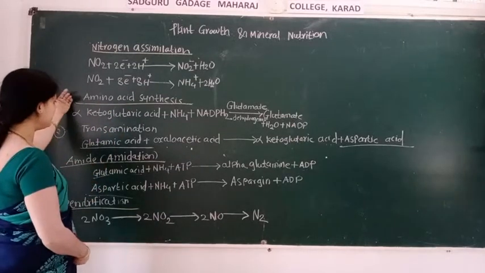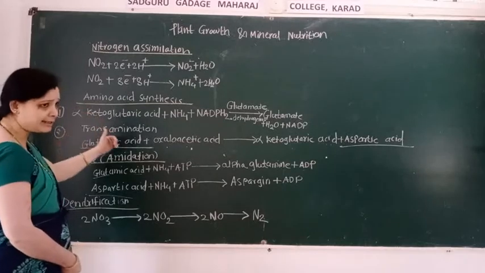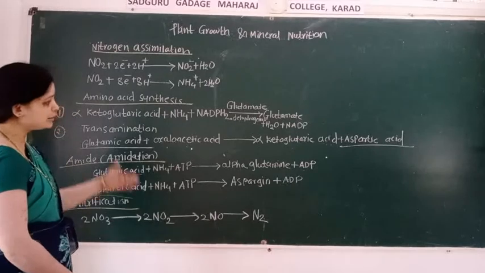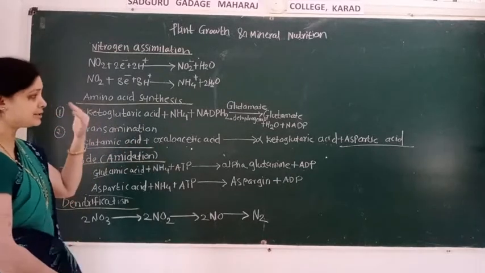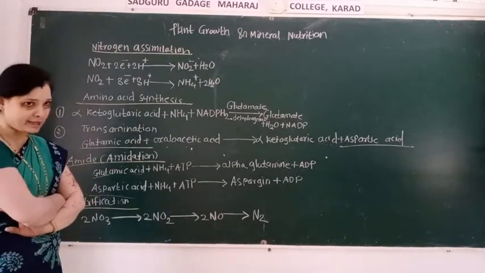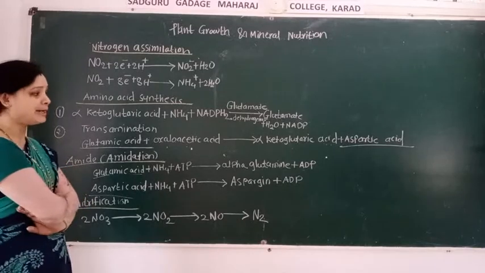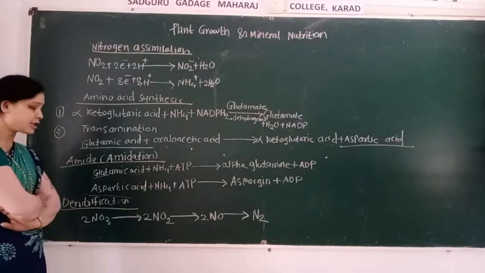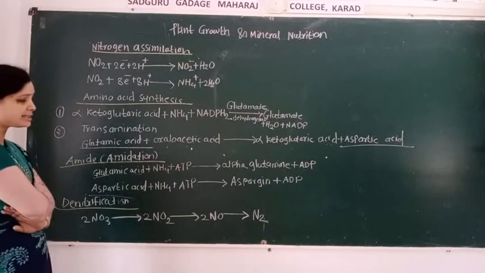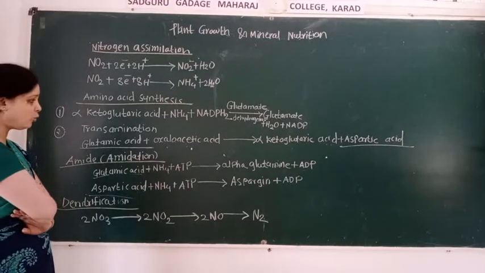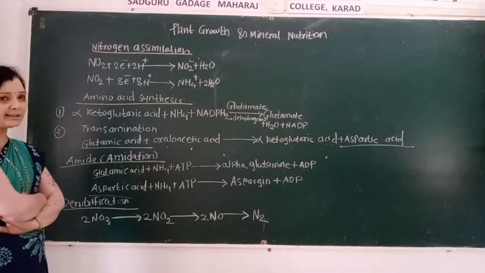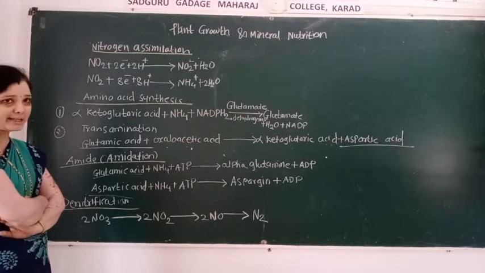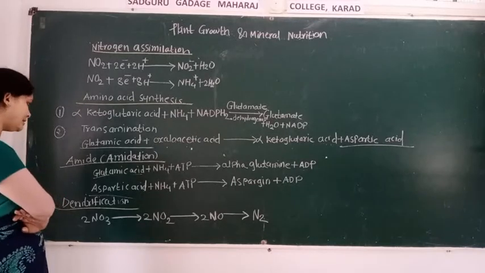Amino acid synthesis: alpha ketoglutaric acid combined with NH4 and NADPH2 in the presence of glutamate dehydrogenase. Then there is the formation of glutamate, water, and NADP. Transamination means glutamic acid combines with oxaloacetic acid. Then there is the formation of alpha ketoglutaric acid and aspartic acid.